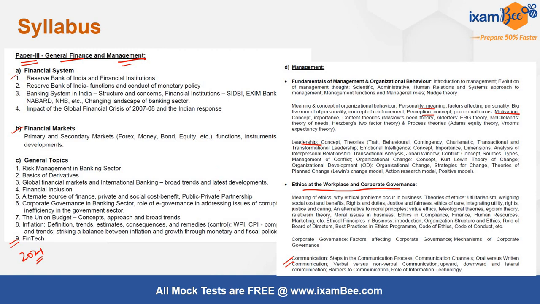So that's a very wide syllabus given. However, if you break it down and study it systematically, the syllabus is actually very direct, and the questions have also come very directly from the syllabus if you have a good understanding of it.